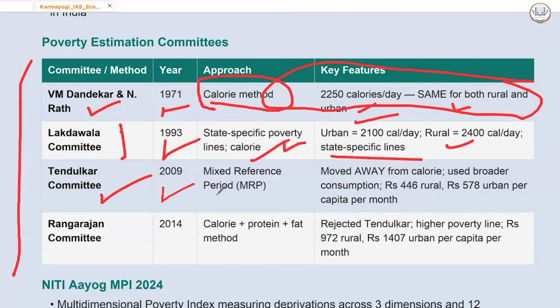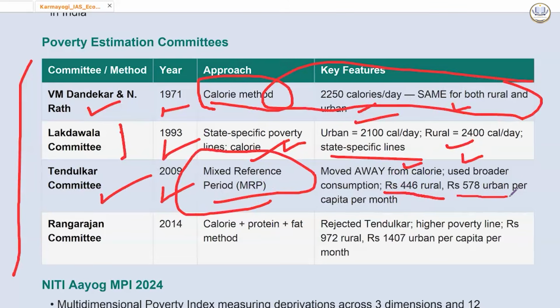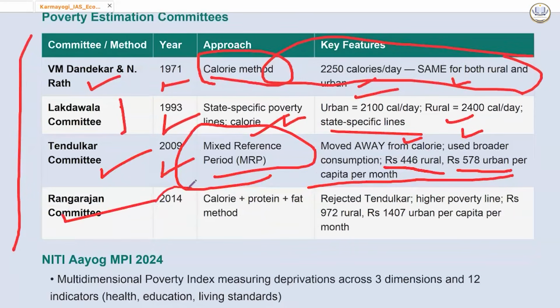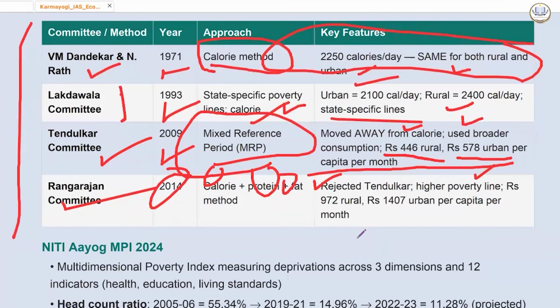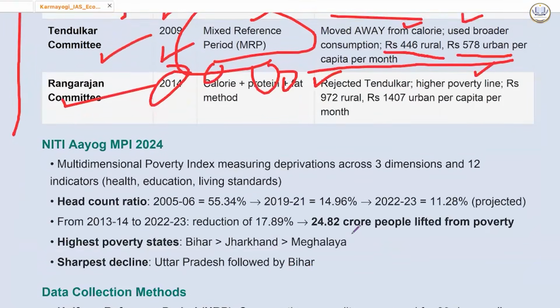Then we have Tendulkar Committee 2009, mixed reference period. This is something which new formula had come. Moved away from calorie, used broader consumption like rupees 456 rural, rupees 578 urban per capita per month. Then Rangarajan Committee 2014, calorie plus protein plus fat method. Rejected Tendulkar, higher poverty line. Okay. This is what they did.